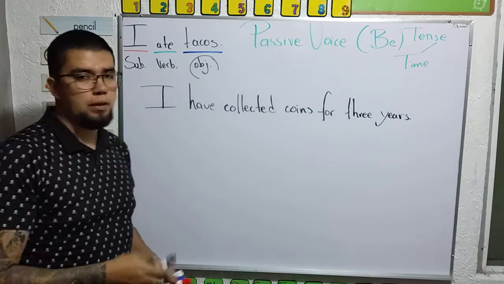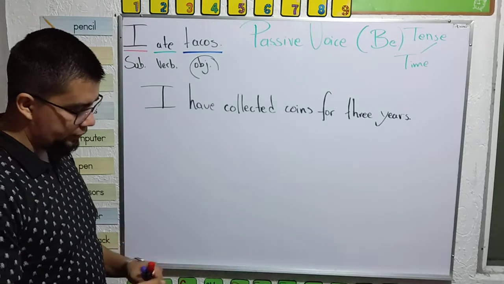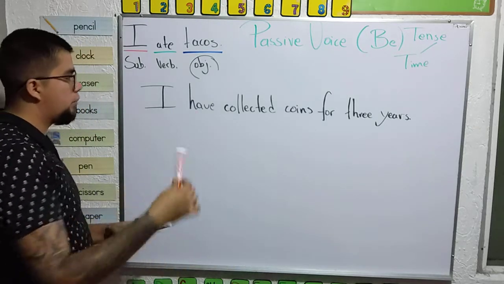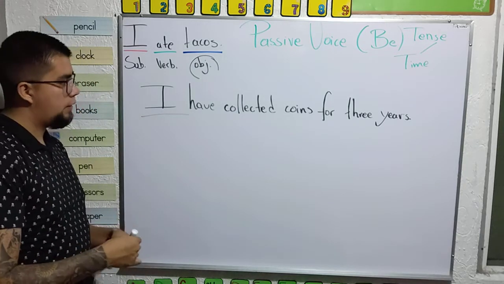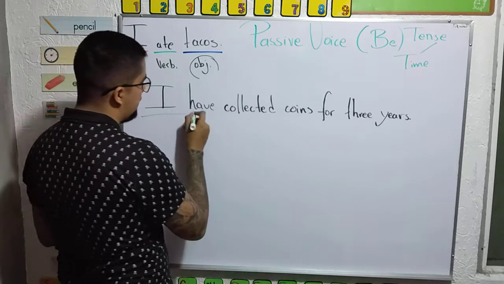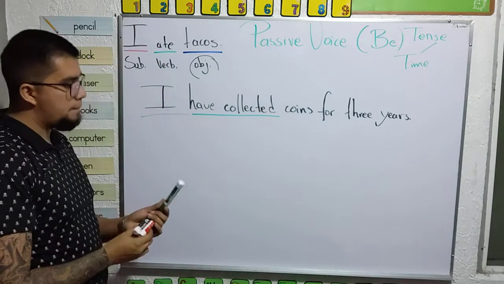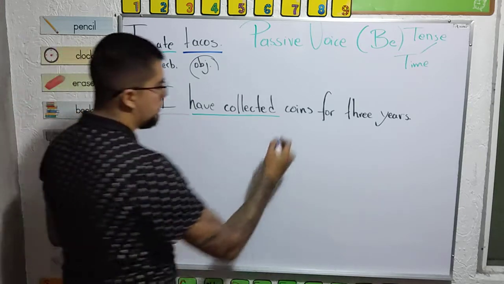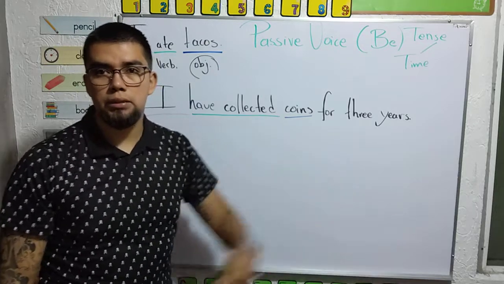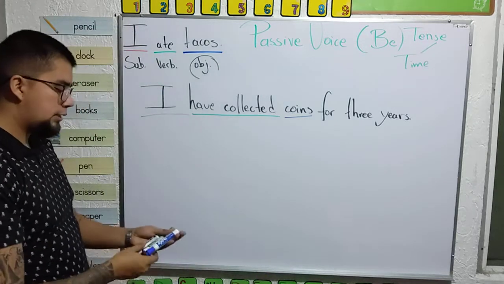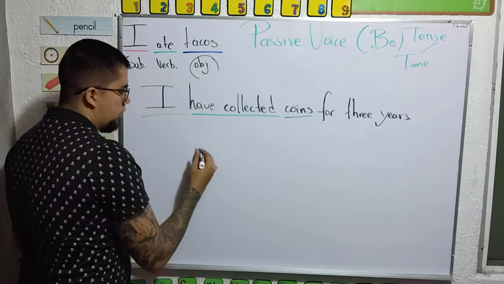Yeah? Now, this is not true. I don't like to have collections. But we can use it for our purpose. That is one more time. Subject, I. The verb, look, here is in present perfect. Then, who receives my action? The coins. Yeah? And then we have the complement. Now, let's do it in passive voice. Object, coins.